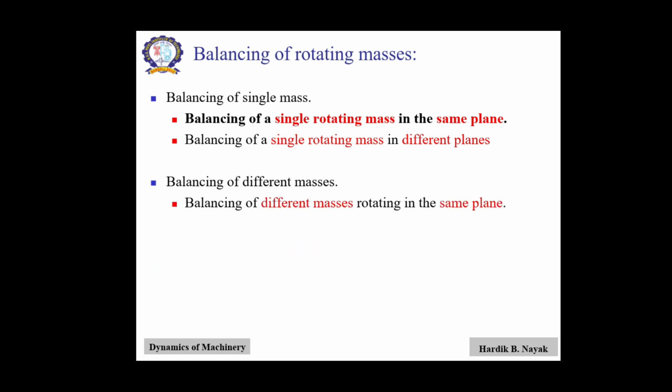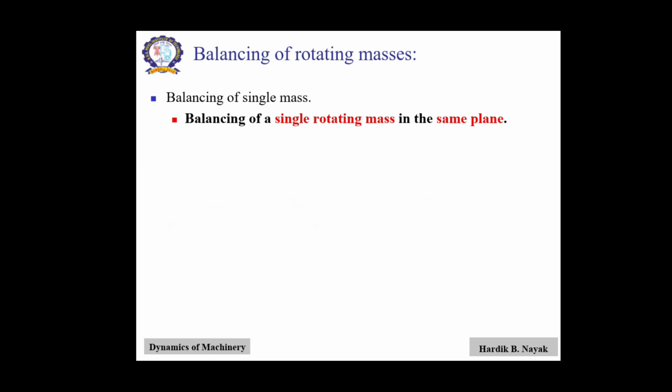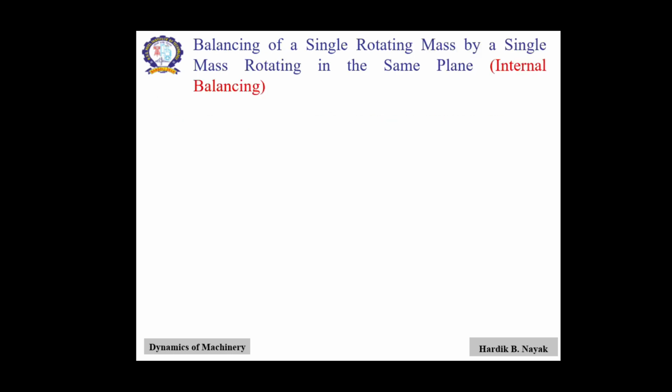First type, balancing of different masses rotating in the same plane, means there are a number of masses in this method, but all the masses have the same plane. Second type, balancing of different masses rotating in different planes. In this method, various masses are there and they have different planes. So in this lecture I am going to cover balancing of single rotating mass in the same plane.